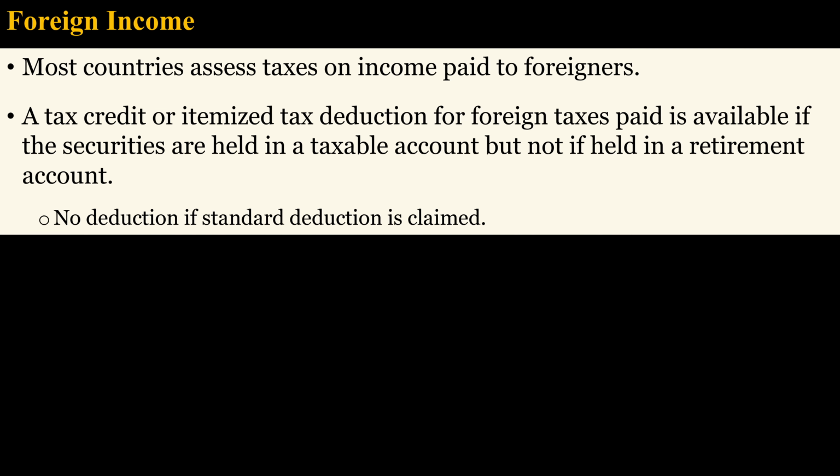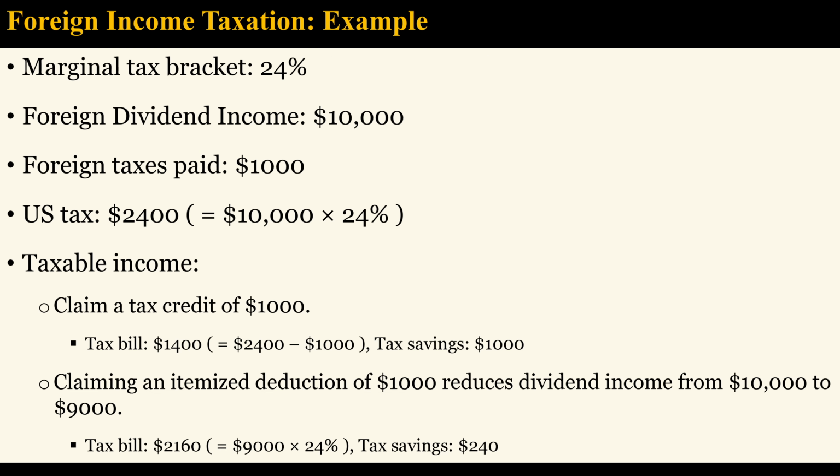Income from foreign securities is often taxed by the country of the issuer, regardless of whether the securities are held in a taxable or retirement account. However, the United States provides a tax credit or tax deduction for foreign taxes paid, but only if the securities are held in a taxable account. Consider this example. You receive foreign dividend income of $10,000 and pay $1,000 of foreign taxes. If you are in the 24% bracket, then your U.S. tax would be $2,400. Claiming a tax credit of $1,000 reduces your U.S. tax bill to $1,400. If you claim it as an itemized deduction, then your tax savings is only $240. As you can see, it will almost always be better to claim the credit.